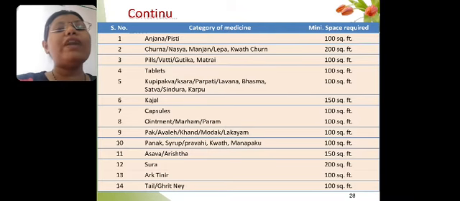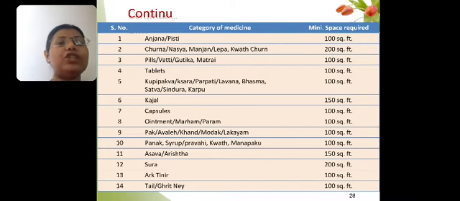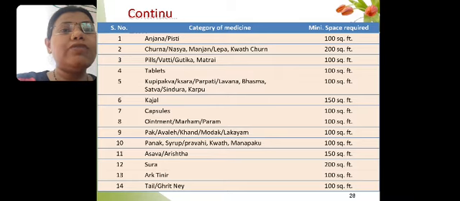If you want to manufacture churnas, nasyas, manjan, lepa, all the raw material or dry powder dosage forms, we require 200 square feet of area for the manufacturing of such dosage forms. Then for the manufacturing of pills, vati, gutika or matrai, we require 100 square feet of area.